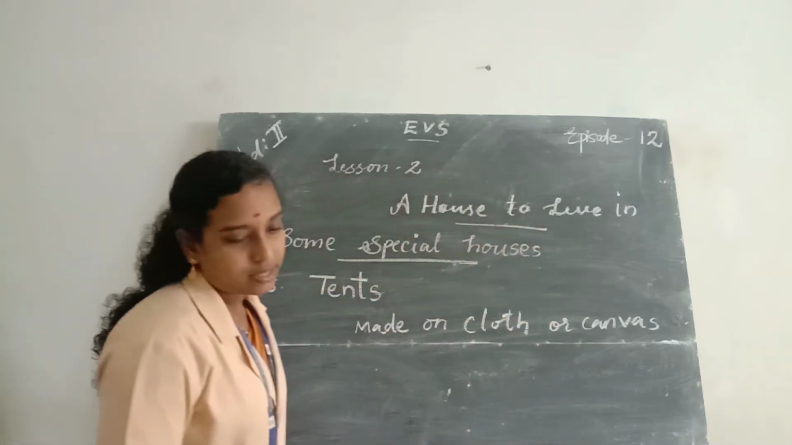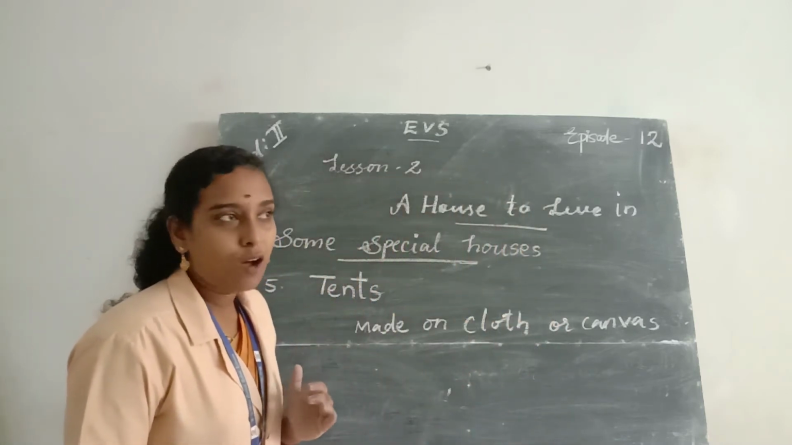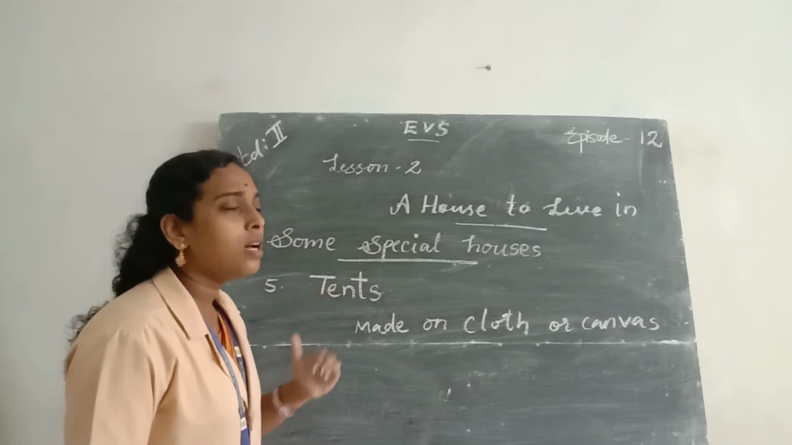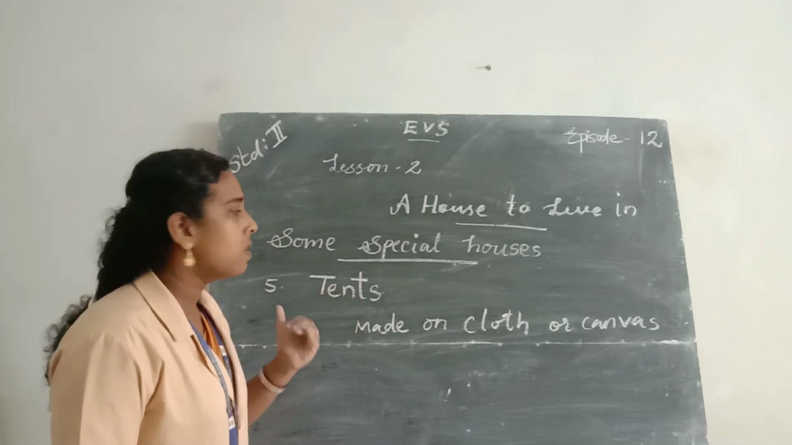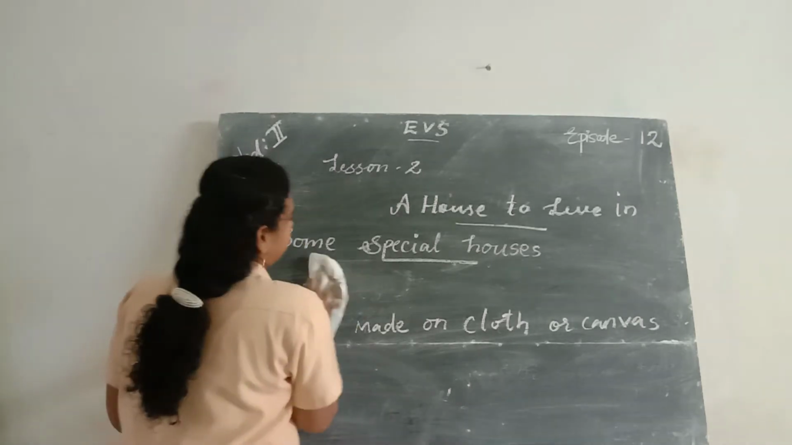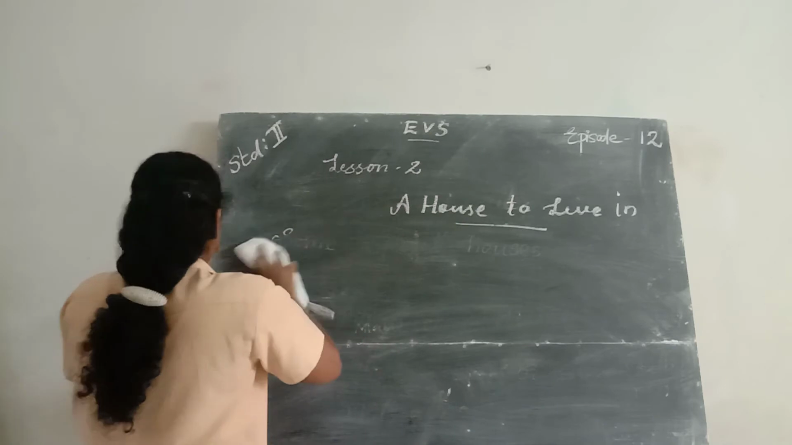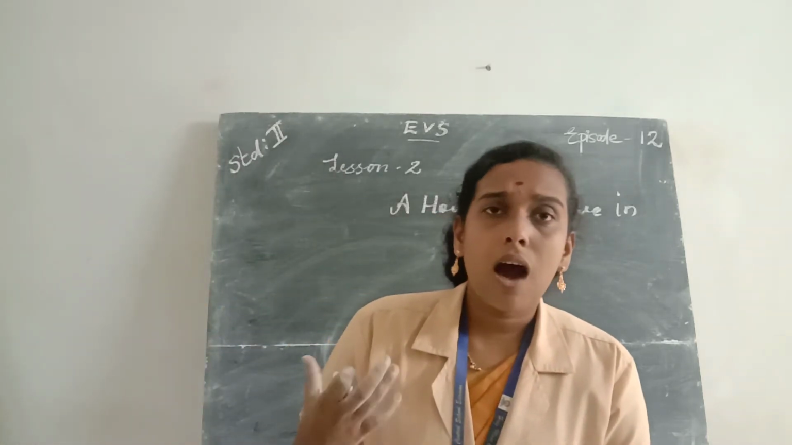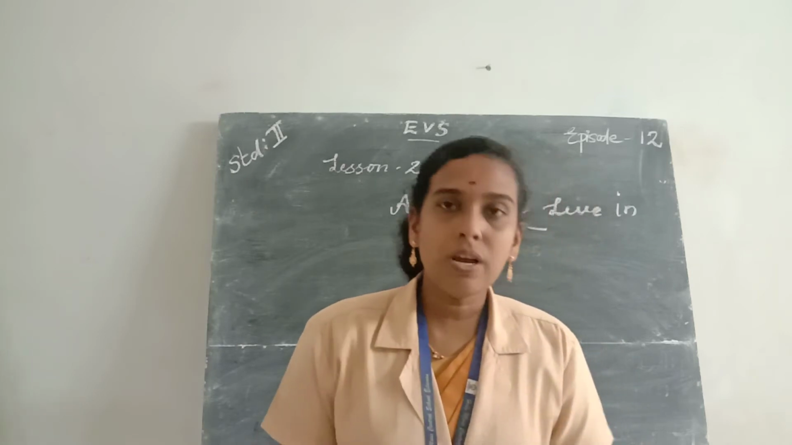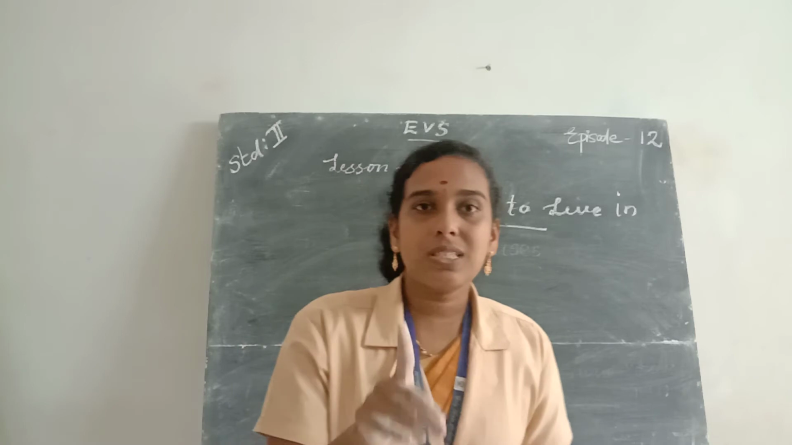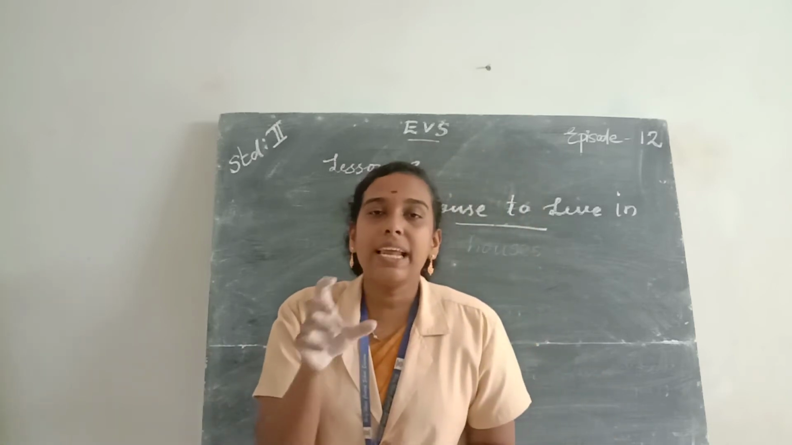Then the next topic is, what is a good house, or features of a good house? A good house has some features. So let us study the features of a good house. Whether a house is big or small, a good house is always neat and clean. First feature of a good house is clean and neat.